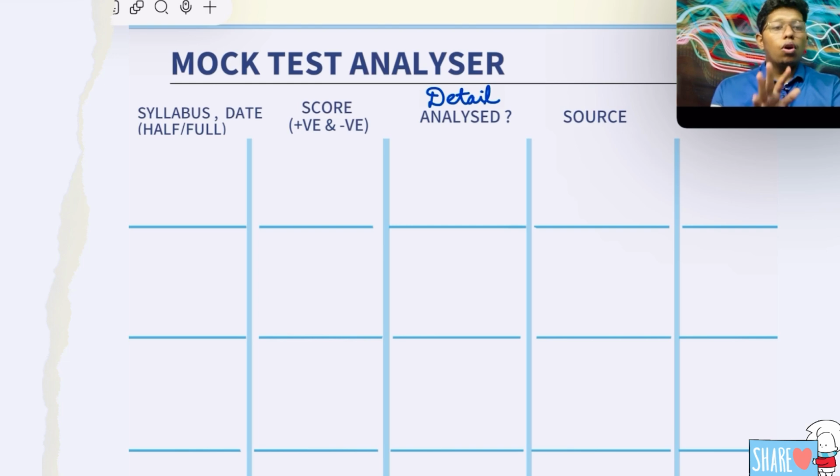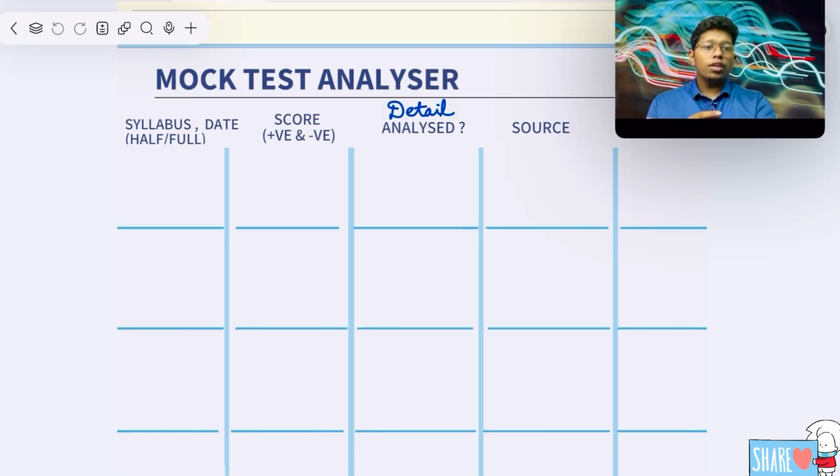I will say, in the mock test analysis, what you should do is, first you should take a color xerox. If you feel color xerox could be neat. Otherwise, if you take xerox, it will not be neat. It's according to you. Definitely you can take it first, but definitely you should take.